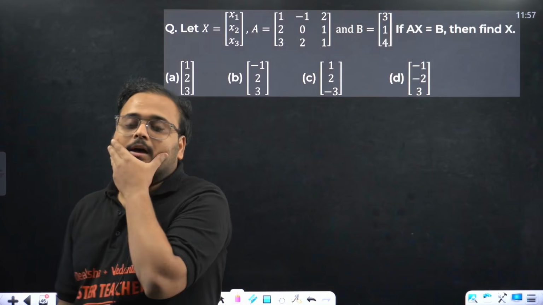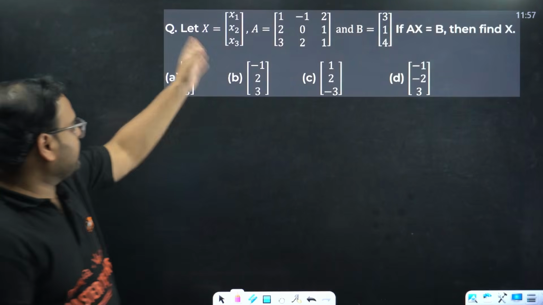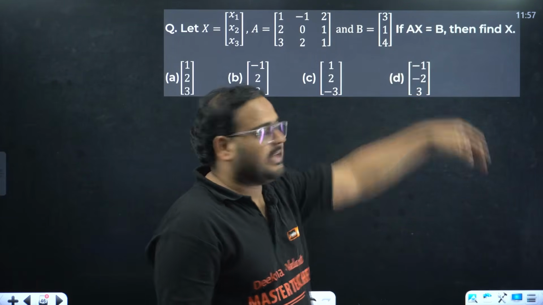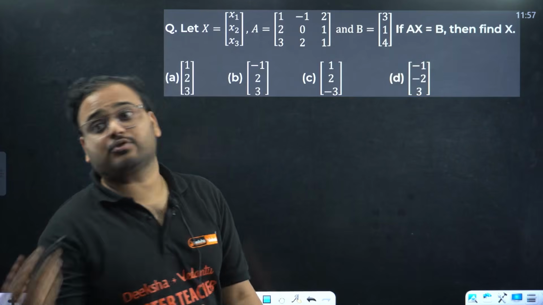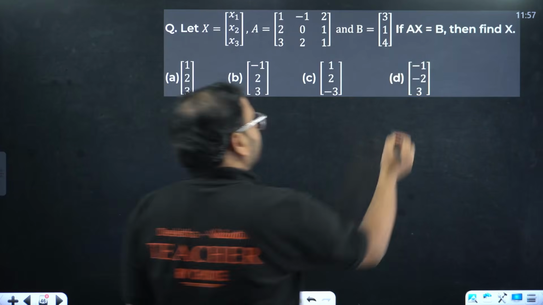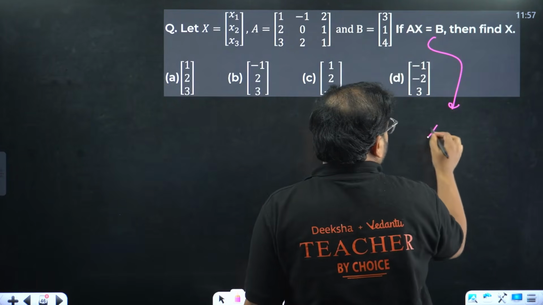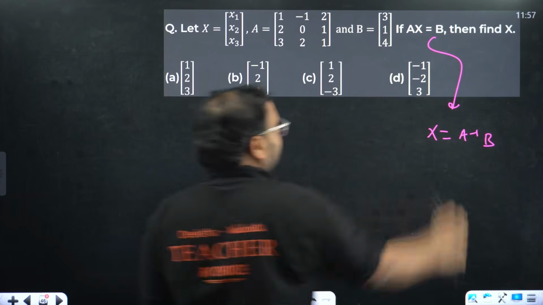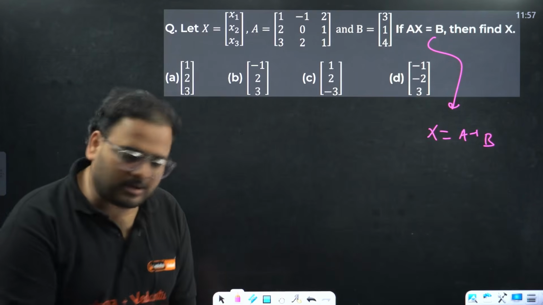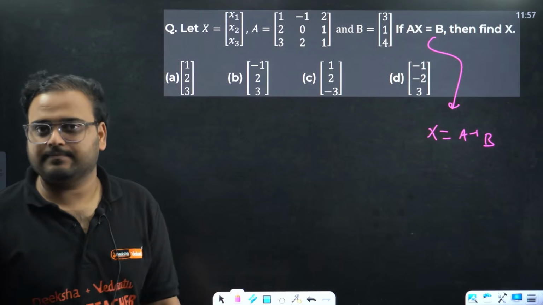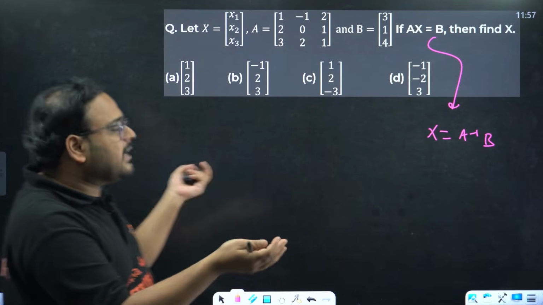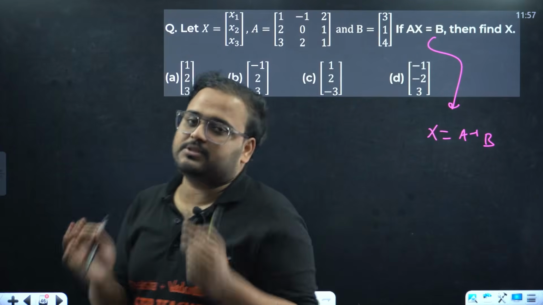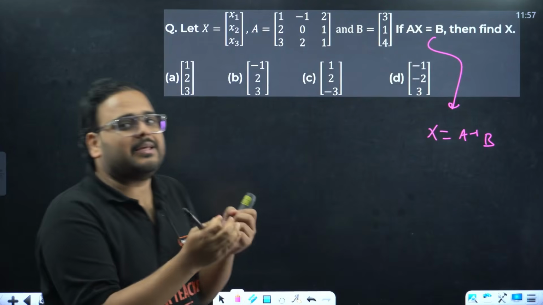Let's move on then. Matrix X is the variable matrix, x1, x2, x3. A is the coefficient matrix. B is also given over here. If it is given as Ax equals B, then we have to find the x value. How do we find that? X equals A inverse B. We multiply A inverse on both sides. Find A inverse, take the product with B, and you get the answer. Of course, we can do that. That's the right way to do it if it is a subjective question, but if it is objective, we have to be creative.